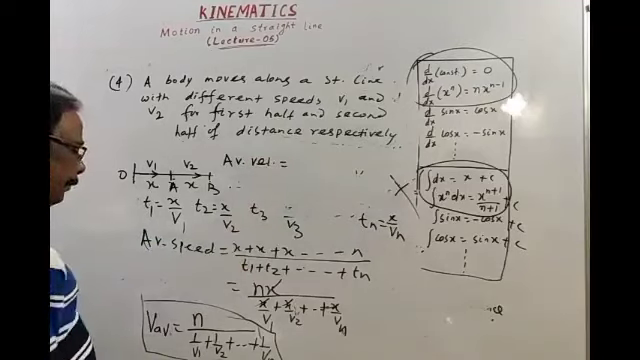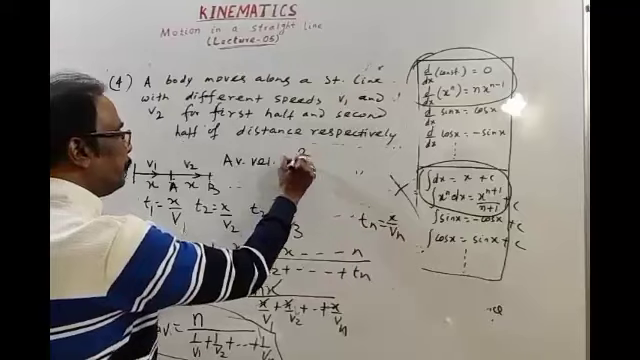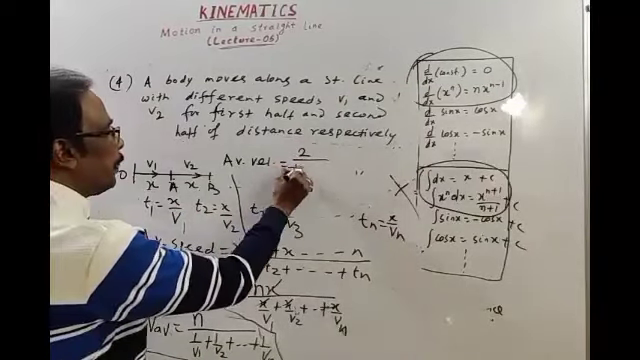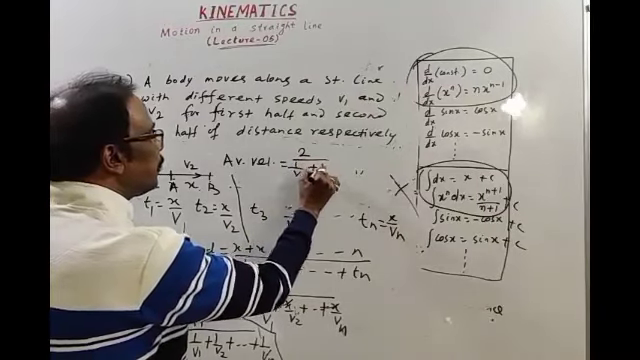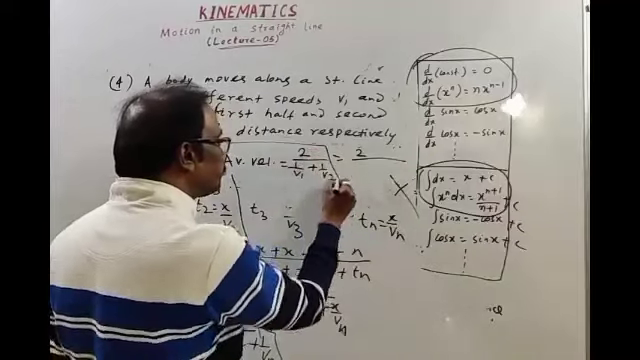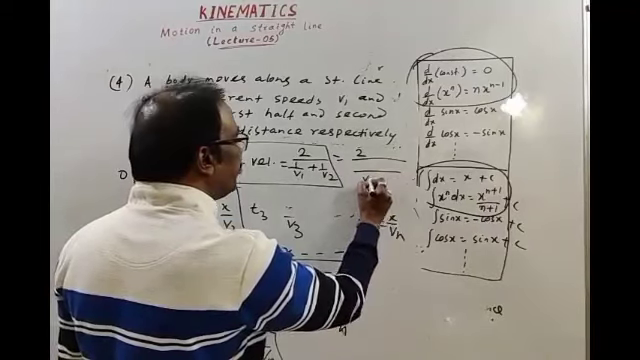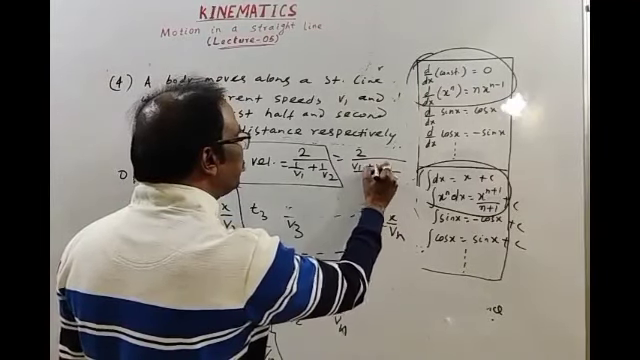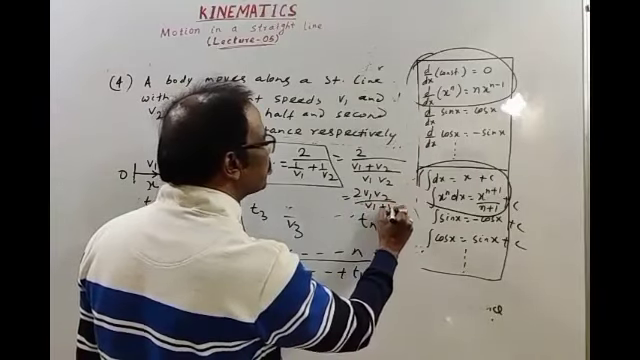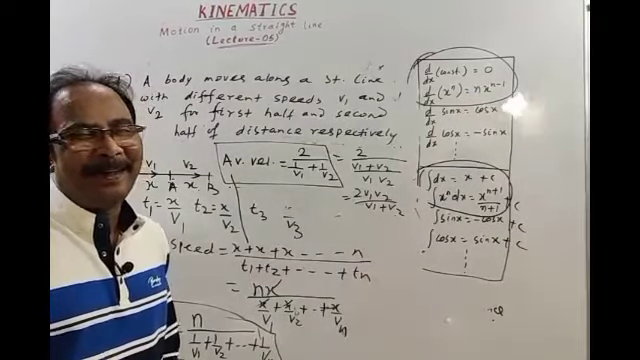Here, use the same formula. Two equal parts, n is 2. Two velocities v1 and v2, so 1 by v1 plus 1 by v2. I am solving it: 2 divided by that. This is your answer. Then you may take another step: 2 by, take LCM v1 v2, v1 plus v2. Then your answer is 2 v1 v2 by v1 plus v2. I think you could recognize the answer.